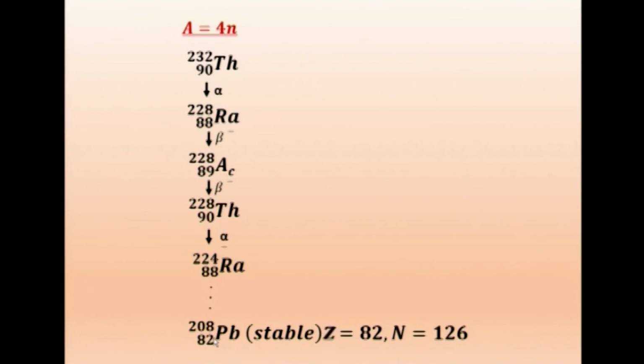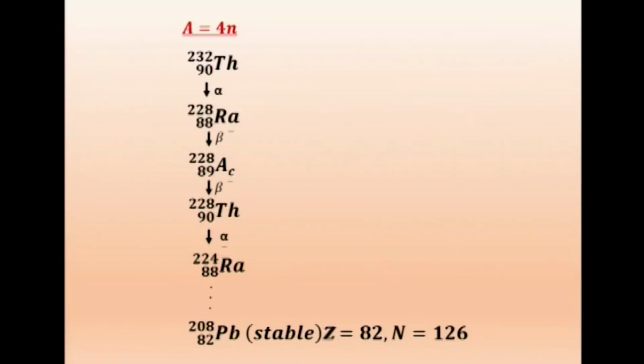We call these magic numbers. When 82 comes, the element becomes stable, namely lead. It emits so many things, but when it comes to lead, it becomes stable, and with N equal to 126 it is stable. Therefore Z equal to 82 and N equal to 126 are called magic numbers. Earlier they were called magic numbers because, before the shell model came into the picture, scientists were not able to explain the stability of lead.